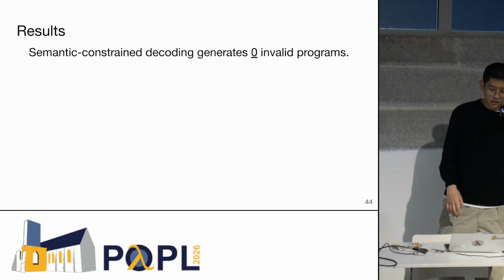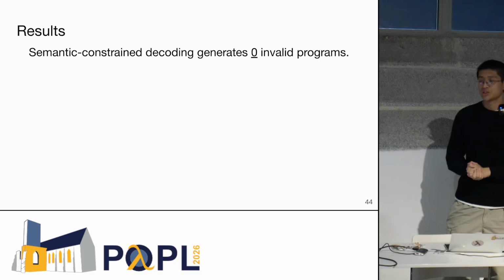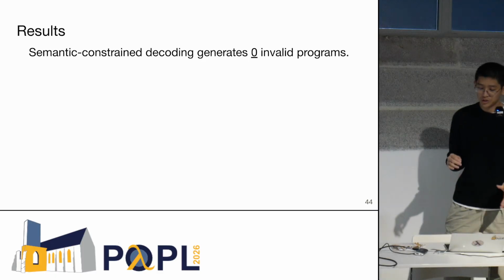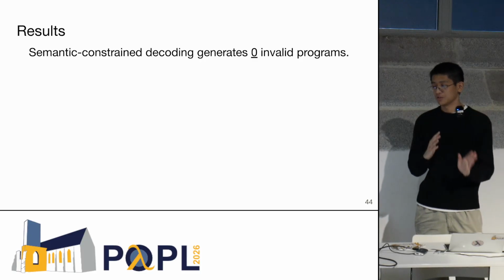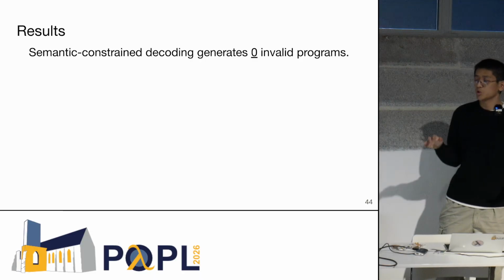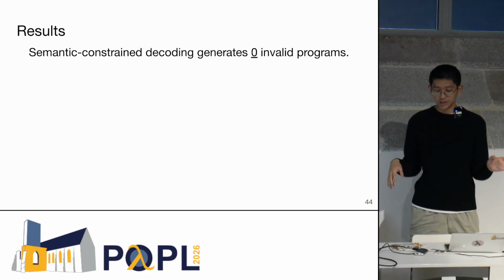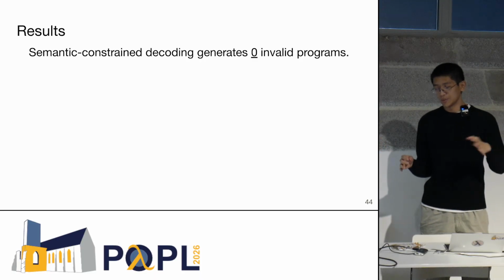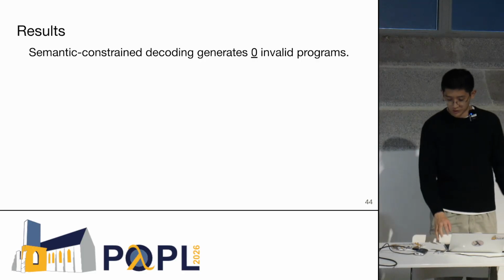Before we talk about the results, it's important to note that we have this great guarantee from our framework, which is that with semantic constrained decoding, we will never generate an invalid program, because by construction, we maintain the invariant that everything is a prefix of a valid program according to the constraint. But just because we don't generate invalid programs doesn't mean that we always generate valid programs, right? In particular, our constrained decoding method can still fail if the LM gets stuck and keeps trying bad tokens, or if it runs out of the budget which we allowed it.